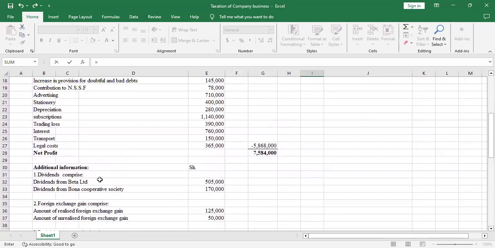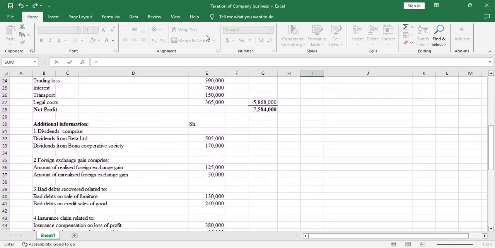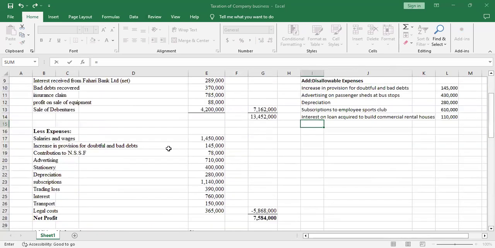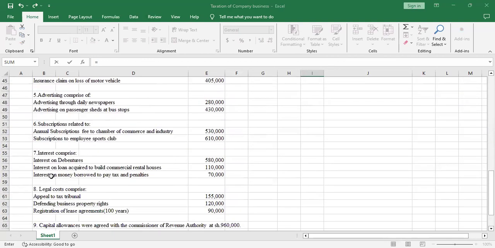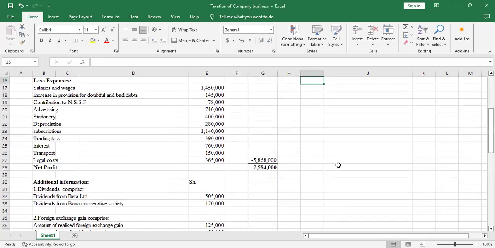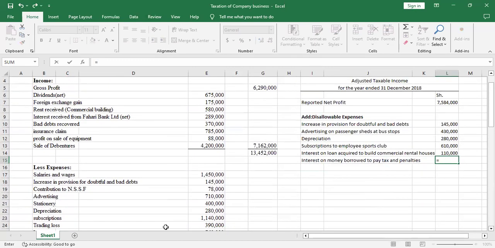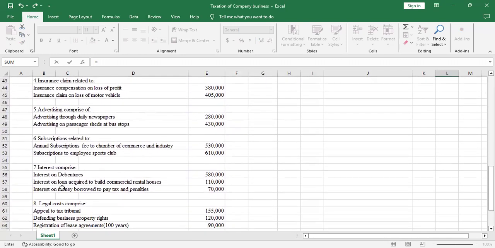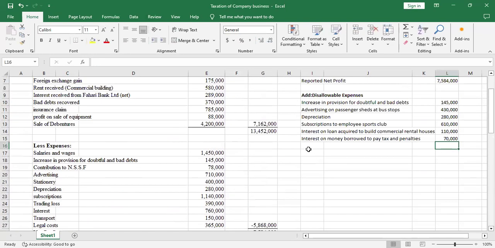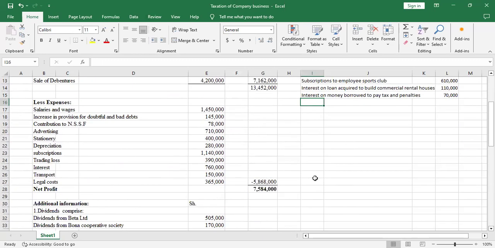So that's also a disallowable expense. So we'll take 70. Then you go to the next item.